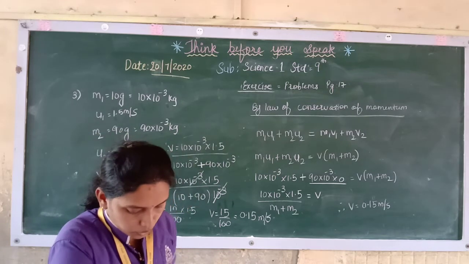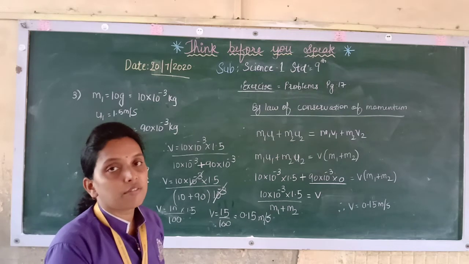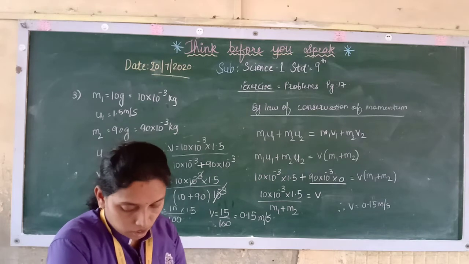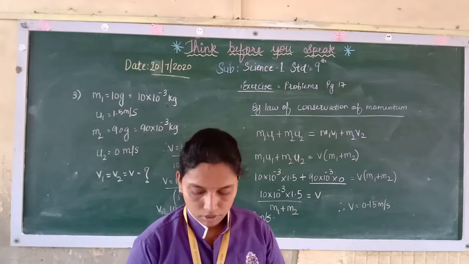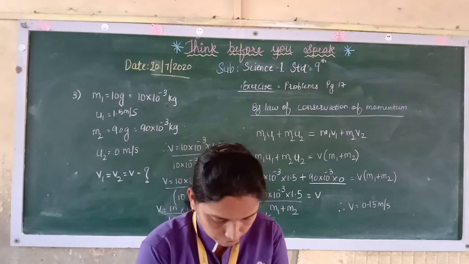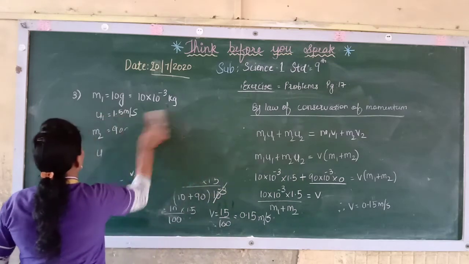So the speed with which the plank containing the bullet moves is 0.15 meter per second. That you can write as the final answer. See the formula.